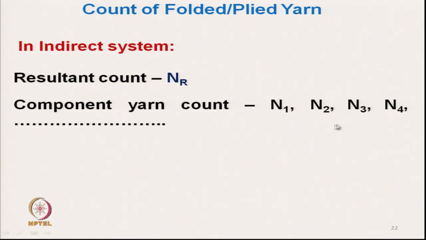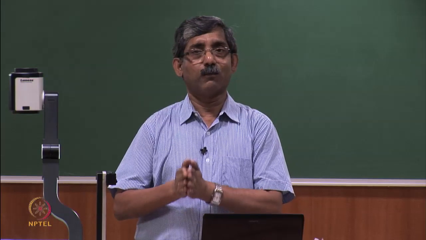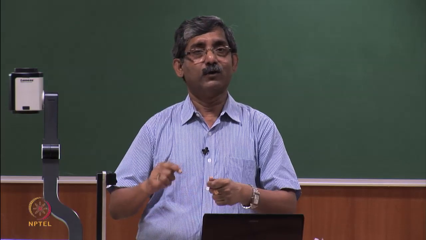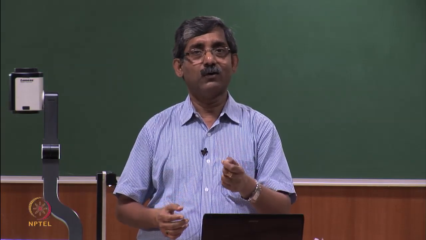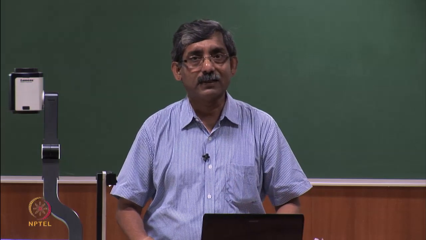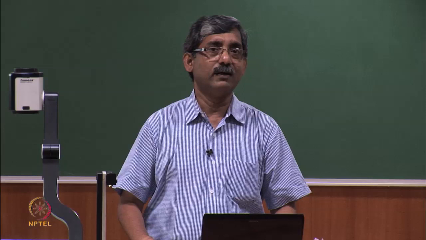Now, if we fold or ply all these yarns together and twist them, we would like to know the resultant count in the English system or any indirect system of the yarn.